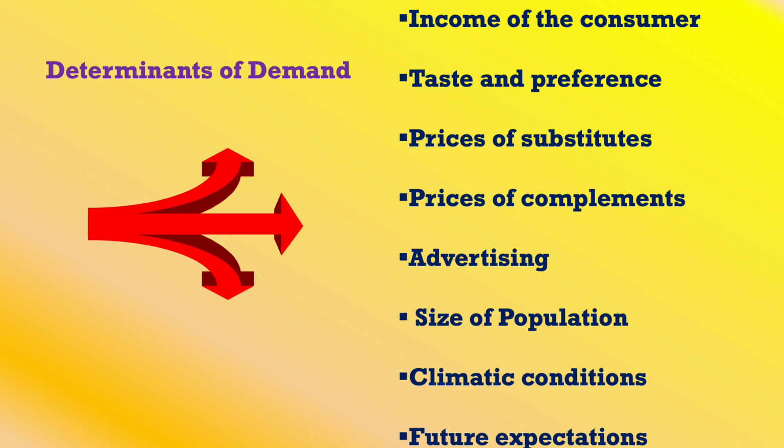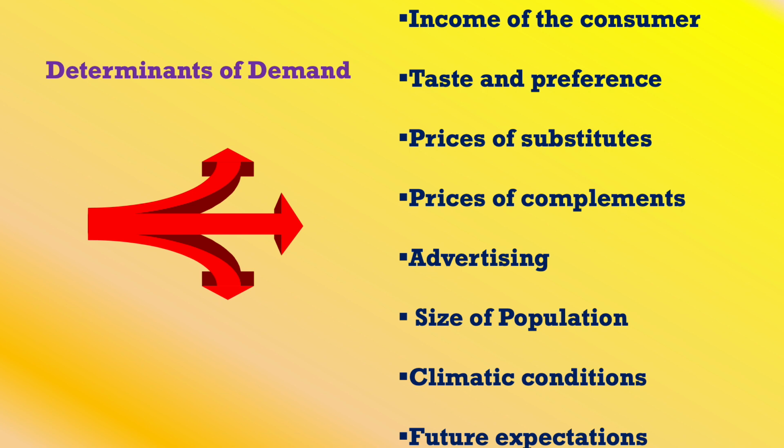First one is the income of the consumer. When the income of the consumer changes, automatically the demand will change. For example, a person is getting an income of 25,000 rupees per month, and he may be affording 500 rupees to get a shirt.